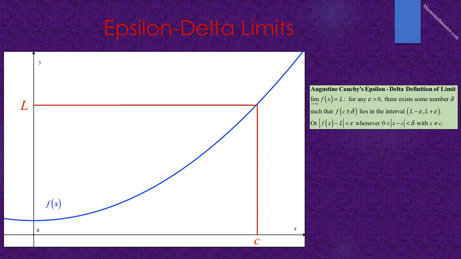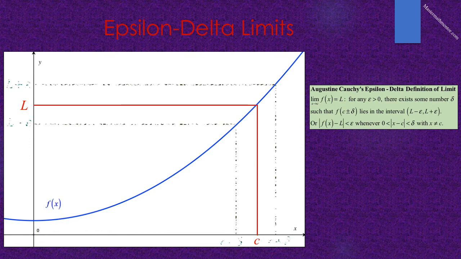We draw the graph of f of x and choose some number L. We draw a horizontal line in red from y equals L to y equals f of x. And then we draw a vertical line from that point down to the x-axis, and we will call this number x equals c.